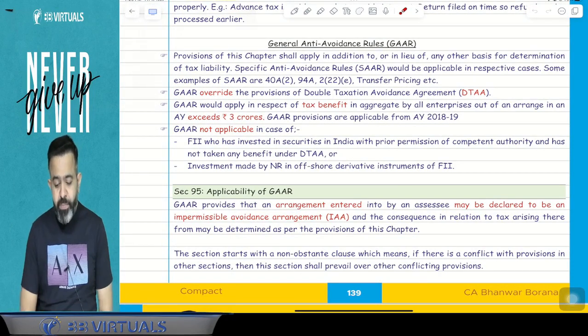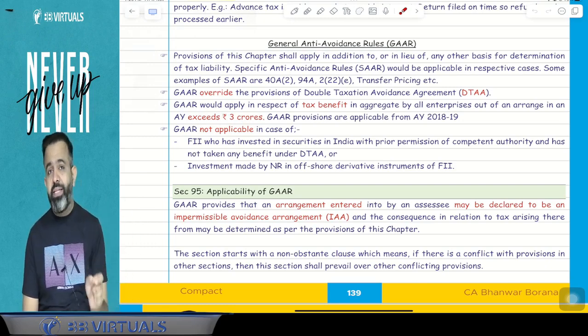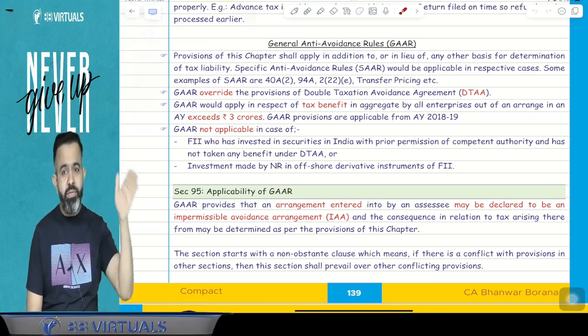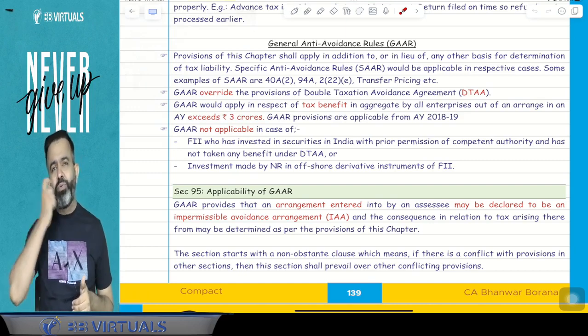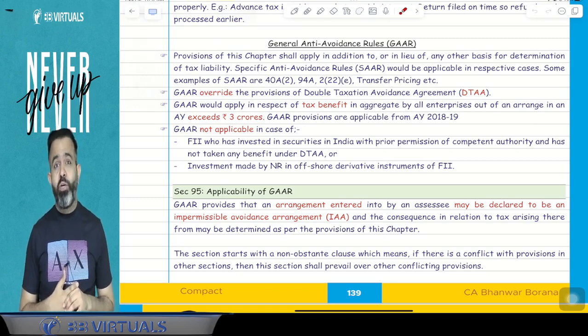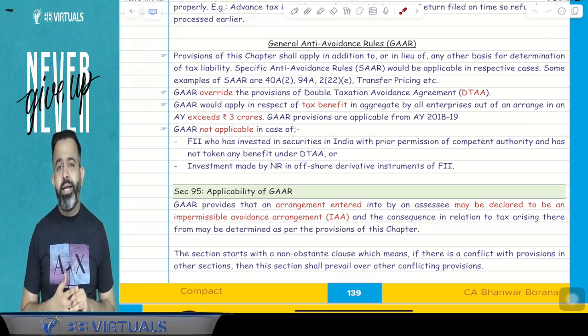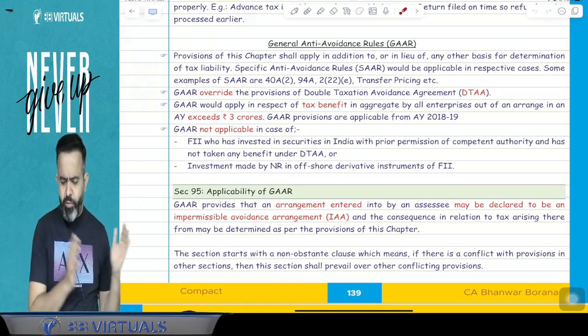And guys, there is a specific anti-avoidance rule called SAR. SAR would be applicable in the respective cases. Some examples of SAR are like 40A(2): if any payment is made to a relative, then only reasonable payment is allowed. That is the SAR. Now 94A is related to transfer pricing. If you are doing any transaction with a person located in an NJ, a notified jurisdictional area, and any payment is made, then you have to deduct 30% TDS. And 92E as well as the transfer pricing topic is called SAR, a specific anti-avoidance rule.